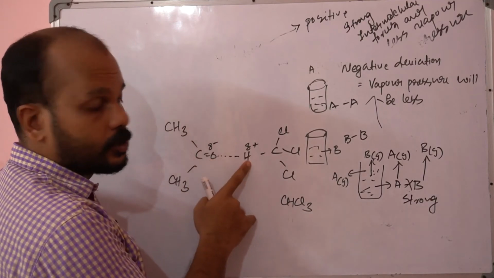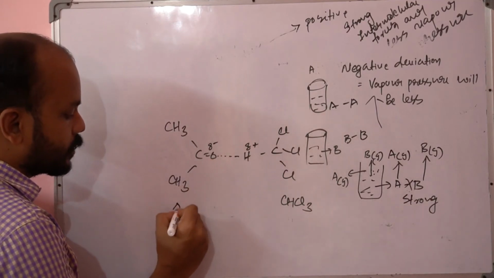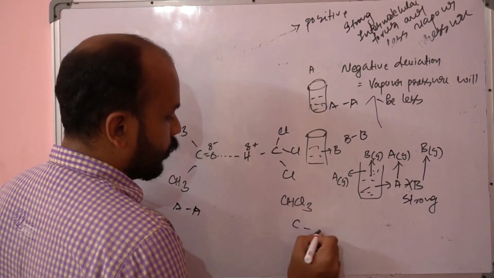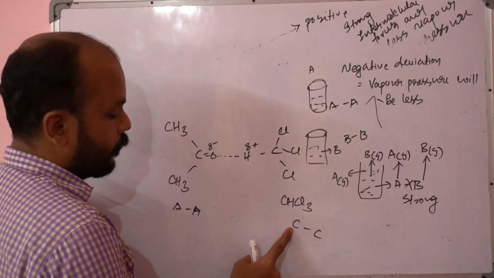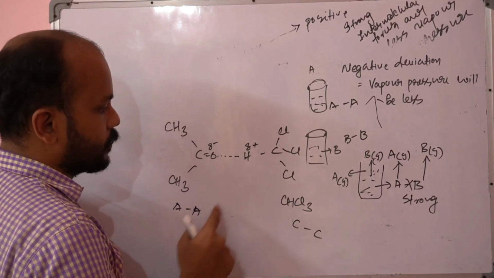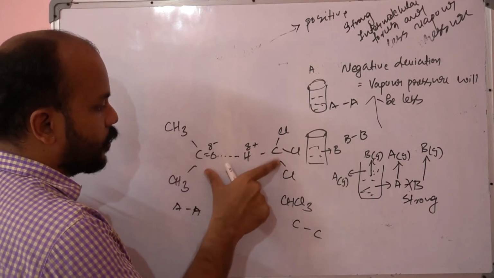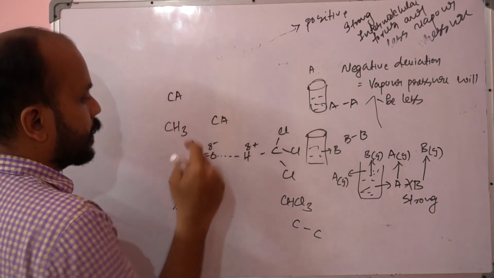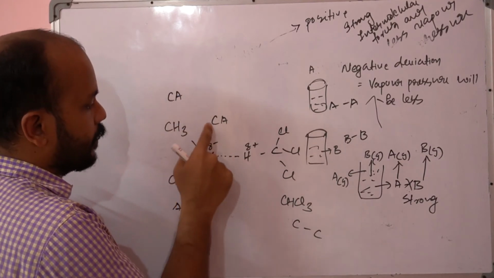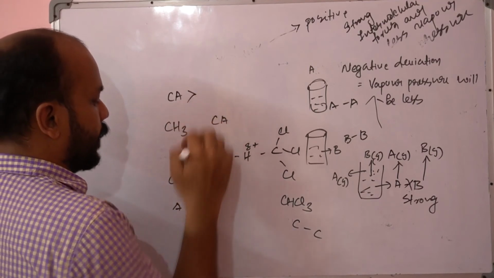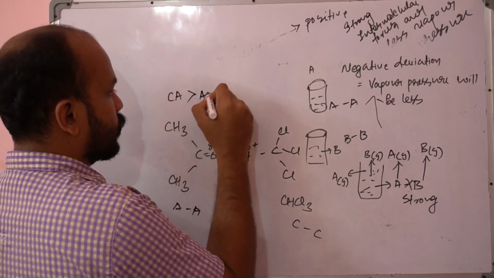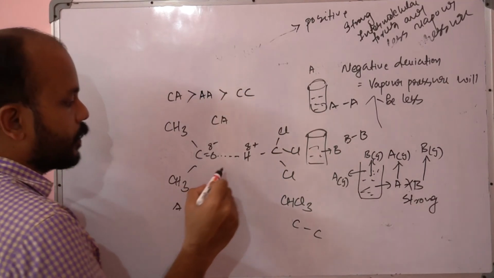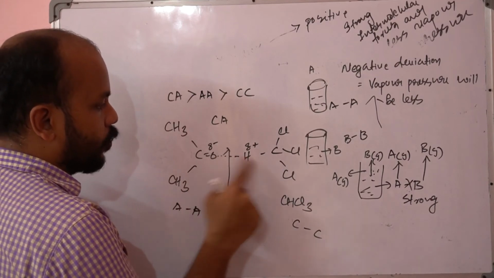This interaction is going to be stronger than the interaction between acetone molecules and the interaction between chloroform molecules. C stands for chloroform for the time being, A stands for acetone, so this molecular interaction I am writing as CA. The force of interaction developed between chloroform and acetone is stronger than the interaction between acetone or between chloroform. Obviously, it requires more energy to break this bond.